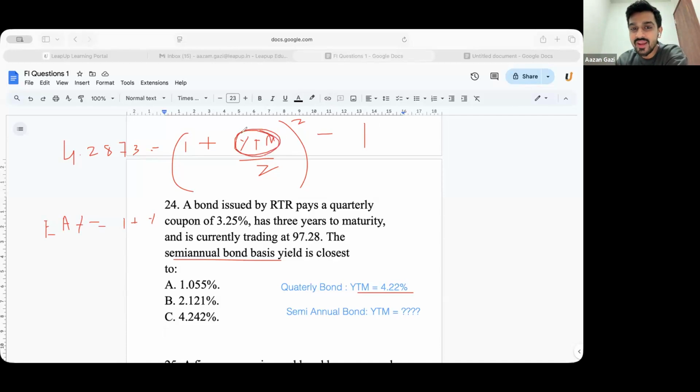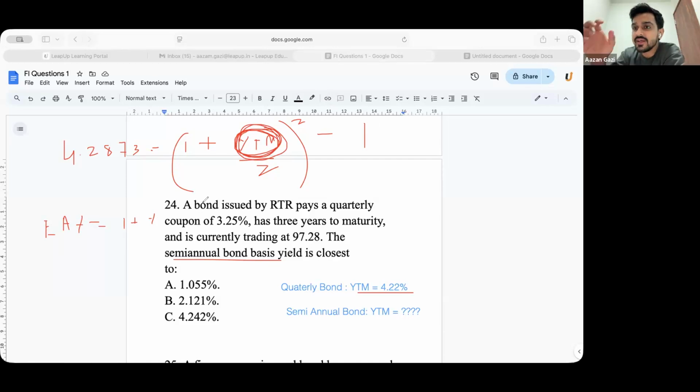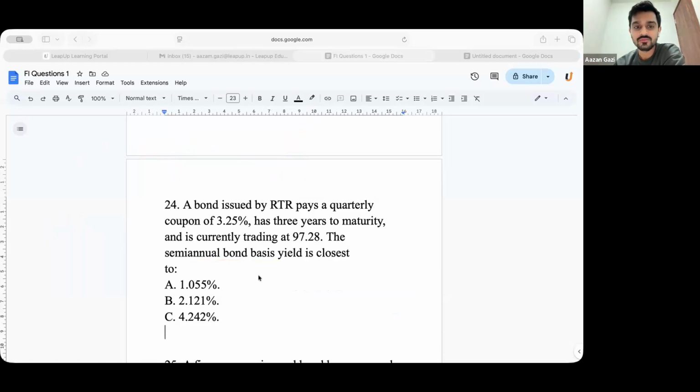Whenever you have the term semi-annual bond basis yield, it means this. Is this clear for everyone? Yes, sir. In any such question, write the EAY formula and understand they are asking you this. Okay? Moving on.